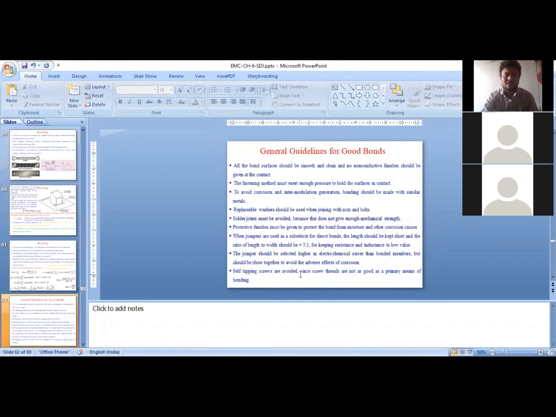These are some of the guidelines that are given for achieving good bonds. You just go through it.